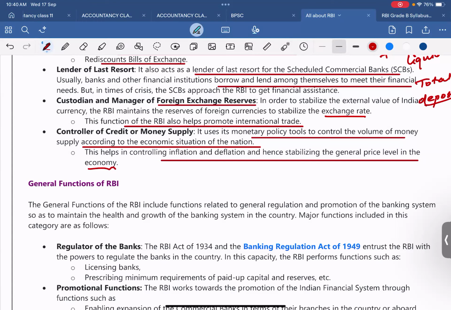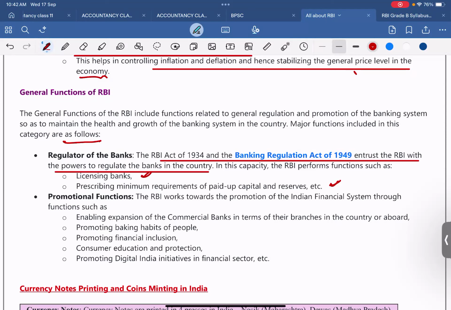General functions of the RBI. The general functions of the RBI include functions related to general regulation and promotion of the banking system so as to maintain the health and growth of the banking system in the country. Major functions in this category are as follows. Regulator of the banks: the RBI Act of 1934 and the Banking Regulation Act of 1949 entrust the RBI with the power to regulate the banks in the country. In this capacity, the RBI performs functions such as licensing banks, prescribing minimum requirements of paid up capital and reserves, etc.